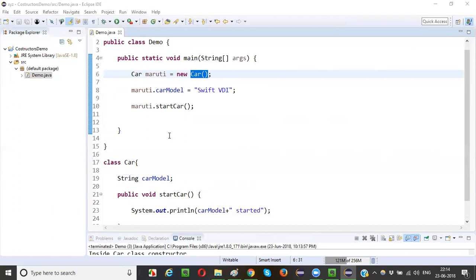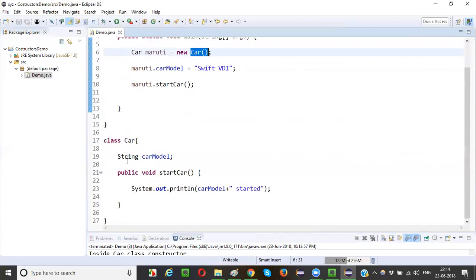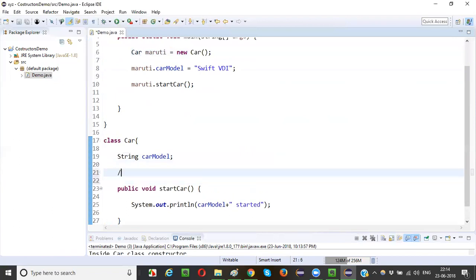Yes, nothing will happen, because when this car constructor is called, even though there is no constructor specified here, Java by default maintains a hidden and empty constructor, in this case the car constructor. Empty means nothing will be there between the starting and ending braces of the car constructor. It will be like public Car, starting brace, ending brace, no statement, and this is behind the scenes. It is kind of hidden.